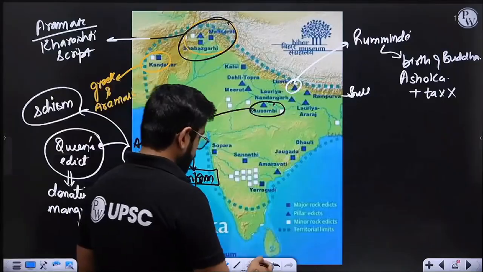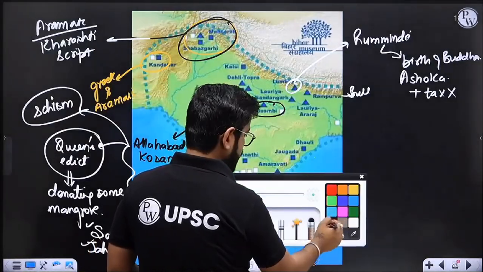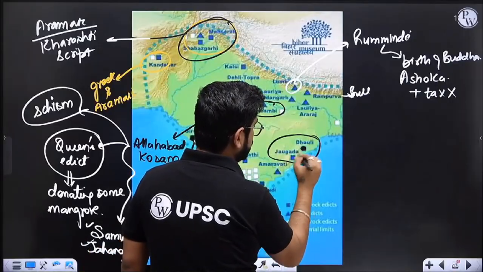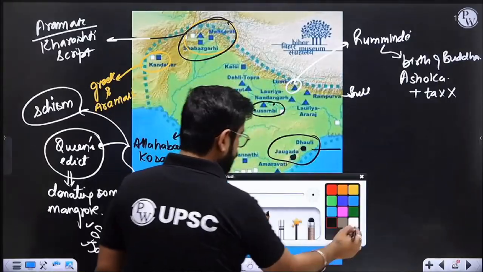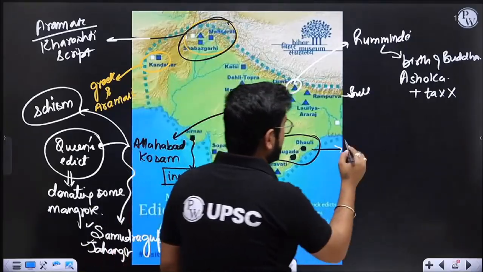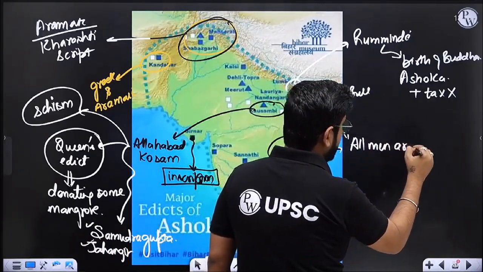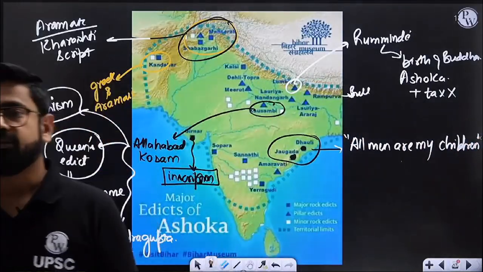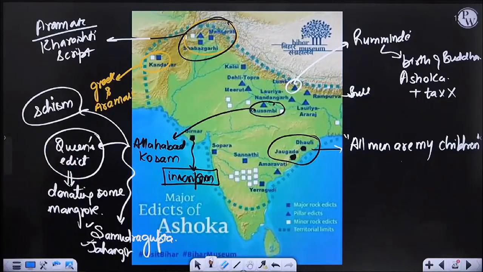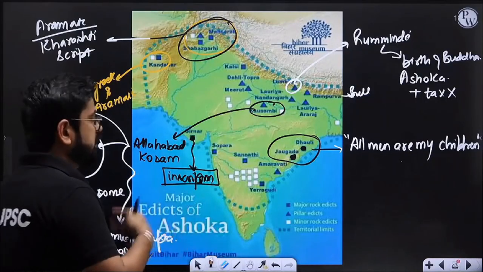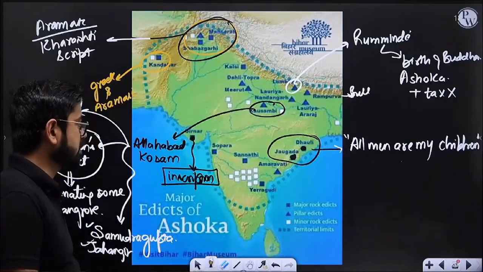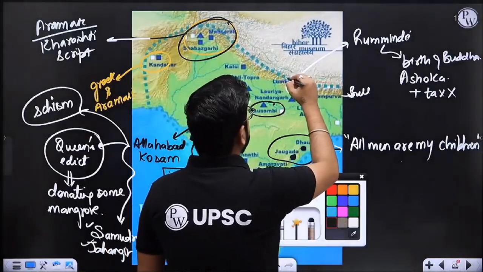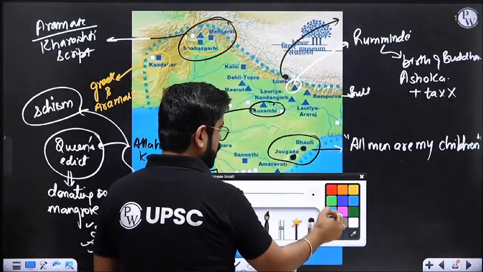Then two edicts over here, and see the irony. Jaugada and Dhauli. Can you see them? These two say that all men are my children. After all the brutality, all the havoc he brought. And we see again, nothing against Ashoka. We are discussing in this fashion so that we will be able to retain it. That's it. Dhauli and Jaugada, in Kalinga, that is Odisha. There is one more in Nepal, which is Nigali Sagar.